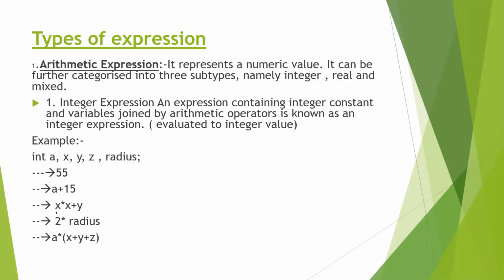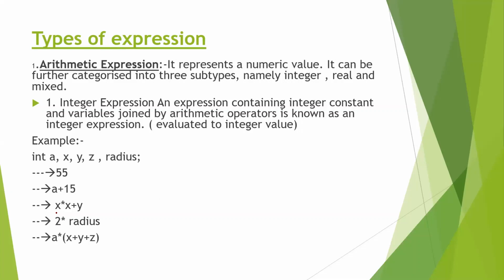Now you see here the types of expression. There are different types of expression, just like in your mathematics. The first one is the arithmetic expression. What is the meaning of arithmetic expression? It represents a numeric value, and it can be further categorized into three subtypes: integer, real, and mixed. What is an integer expression?